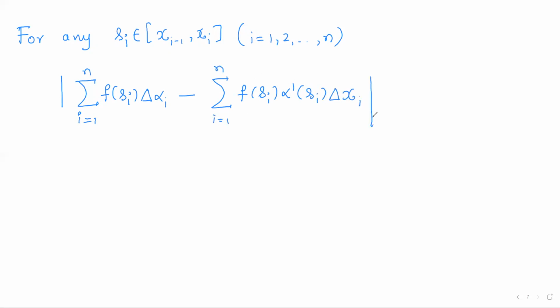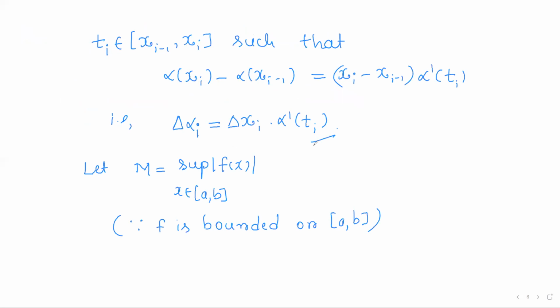This is the crucial step in this theorem, as all the next steps will depend on this summation. Now this is equal to summation f of si, delta alpha i. In this case, delta alpha i is what?